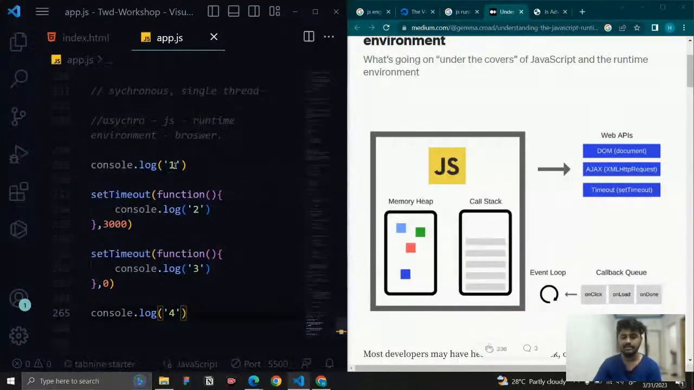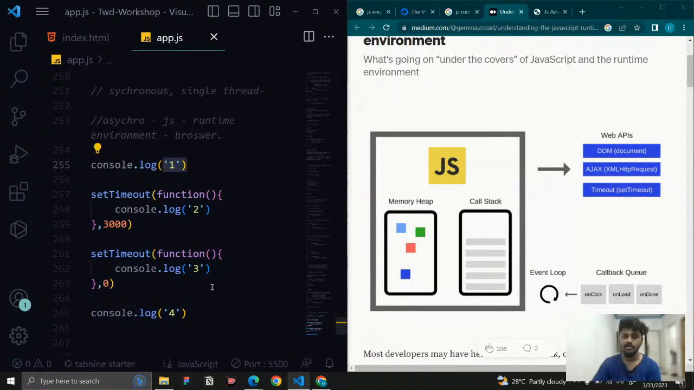So what will we get as the result? In the call stack, console.log is executed. The next one needs to wait 3 seconds, so it goes to the timer. The other one is going to wait for 0 seconds, so it comes into the callback queue first. And second, JavaScript is not going to wait for anyone, so in the call stack the 4 will be executed.